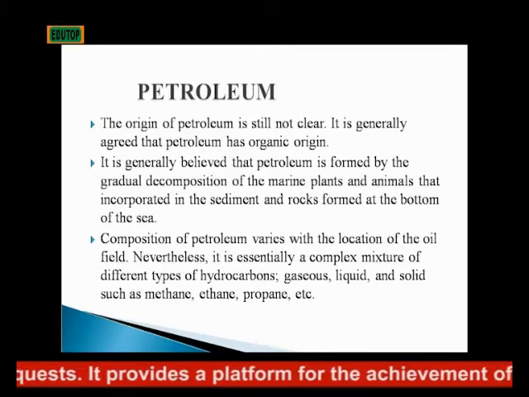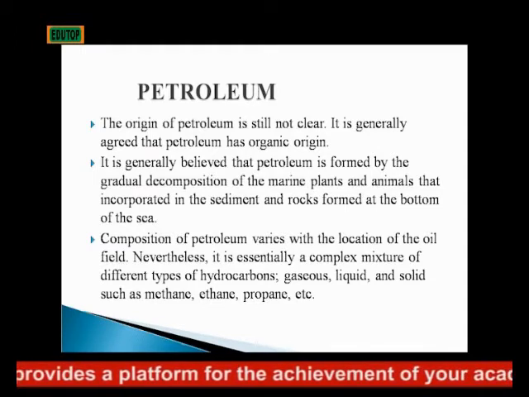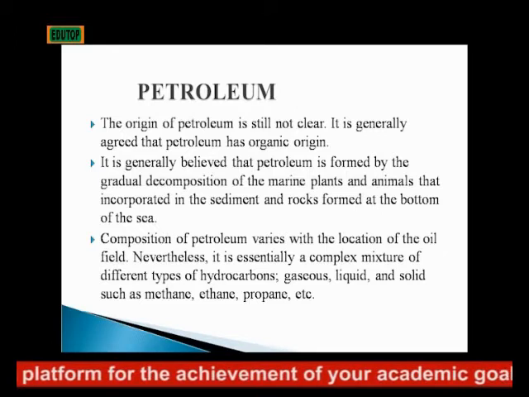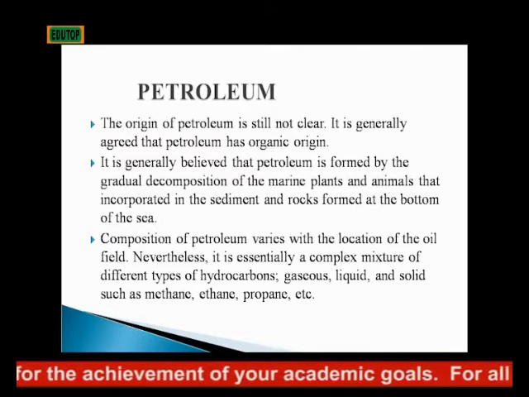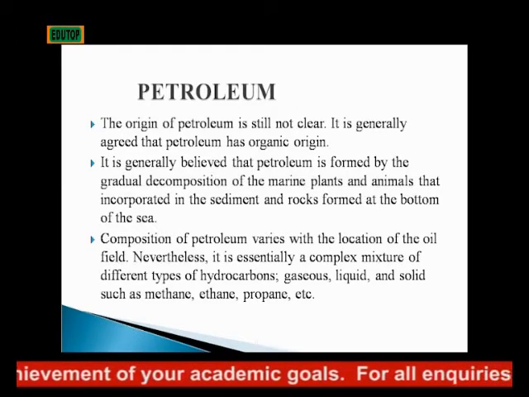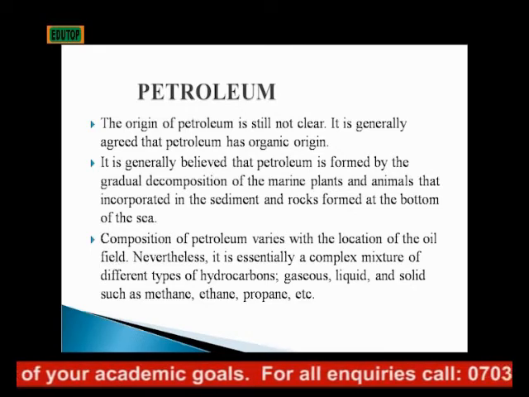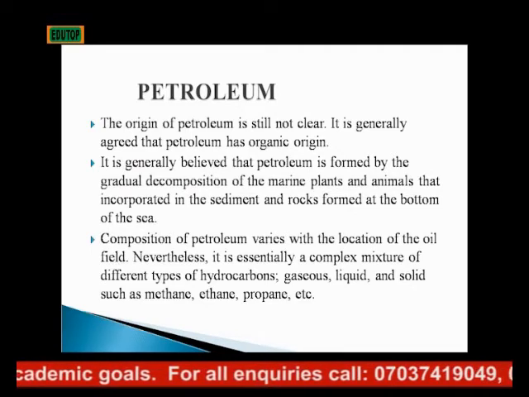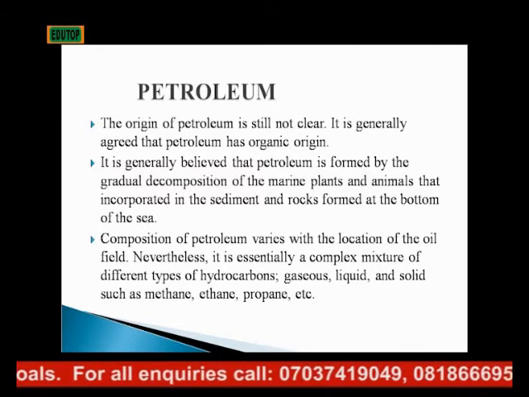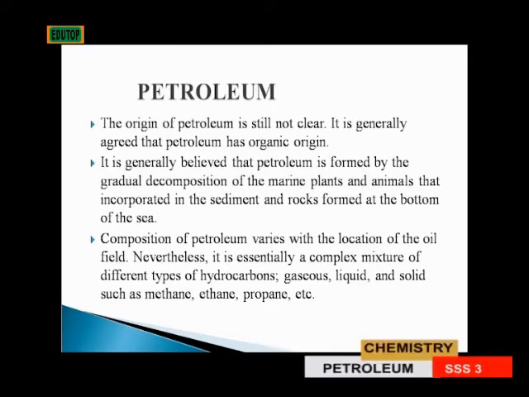Composition of petroleum. The composition of petroleum varies with the location of the oil field. Nevertheless, it is essentially a complex mixture of different types of hydrocarbons, which can be separated by fractional distillation into simpler units, which are gaseous, liquid, solid, such as methane, ethane, propane, etc.